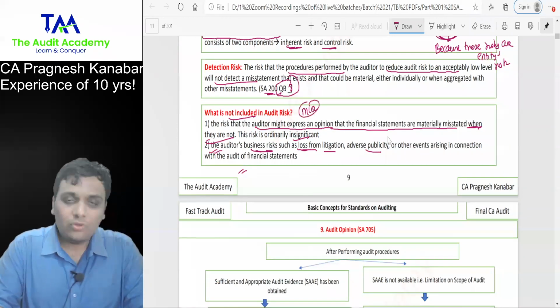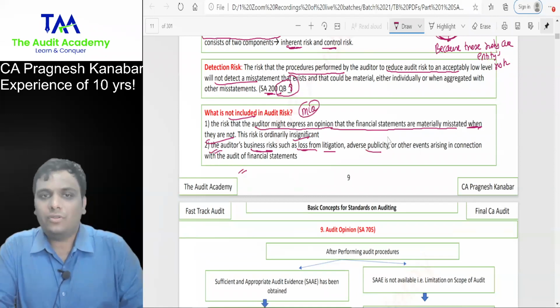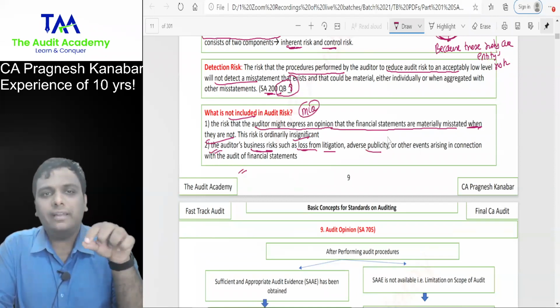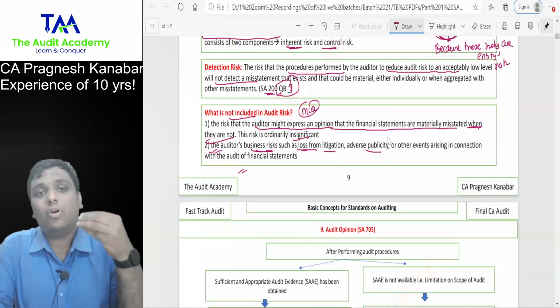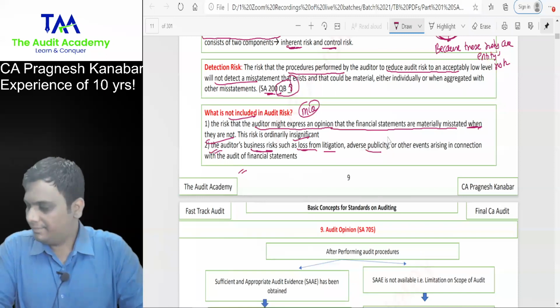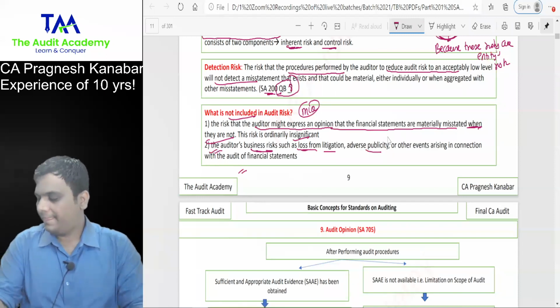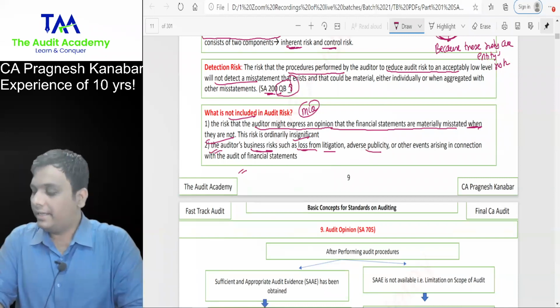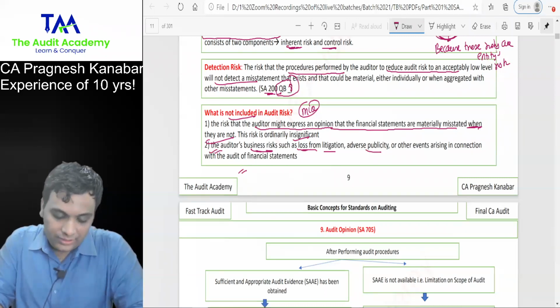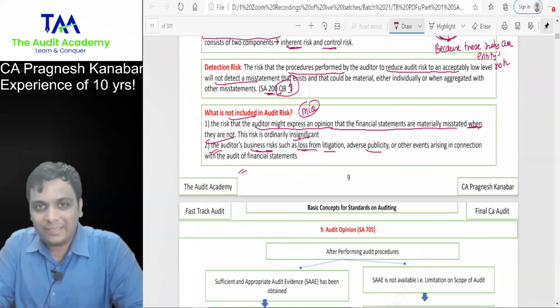And for the students who do not have these 2-3 lines, they have already written one point, and as a second point they can write that audit risk will not include the auditor's business risk. Done. So that is your discussion on the concept of audit risk.